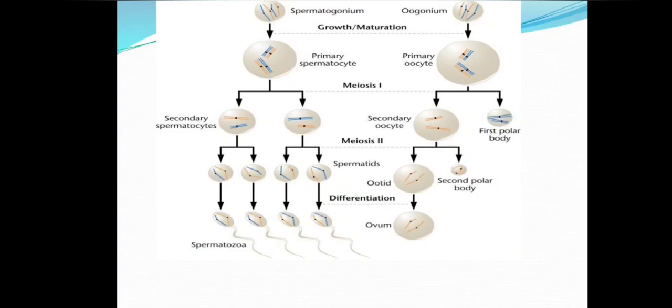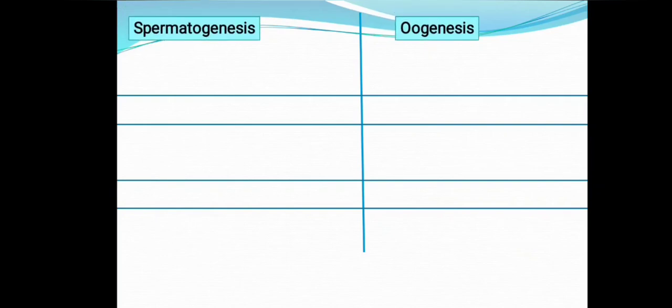Now the spermatids formed undergo the differentiation phase. Here the ootid formed is itself the functional ovum. So this is how you can differentiate spermatogenesis and oogenesis schematically. Now let us move on to how to write the differences between spermatogenesis and oogenesis, which is very important.